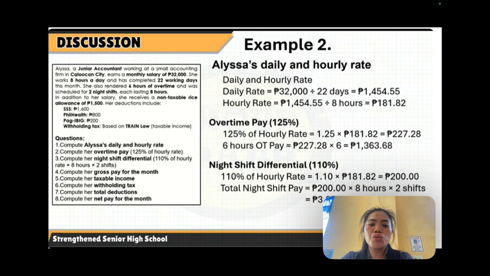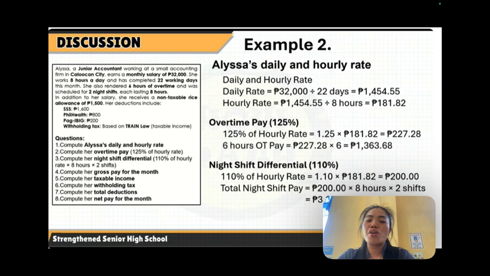Next, number 2, compute the overtime pay. That's 125% of the hourly rate, or use the multiplier, converting 125% into decimal form, that's 1.25 times 181 pesos and 82 cents, the hourly rate. That is equal to 227 pesos and 28 cents.